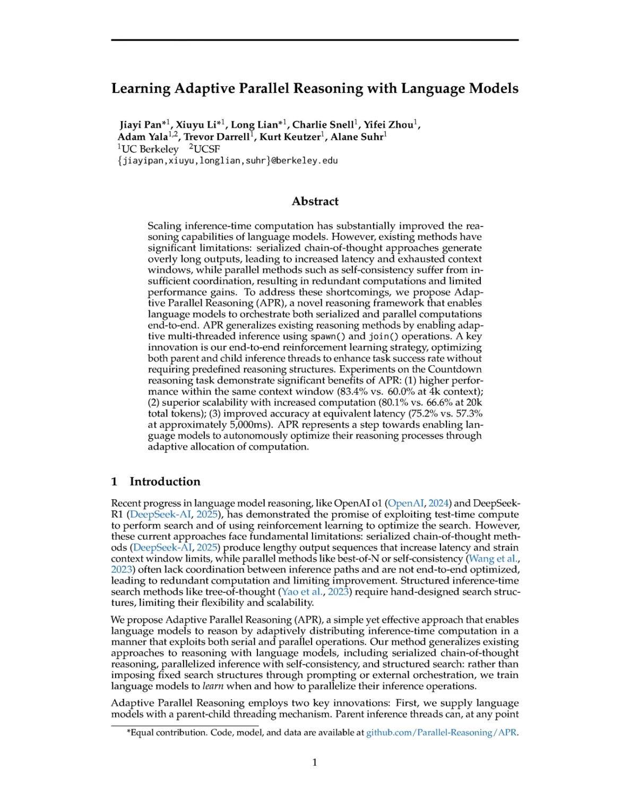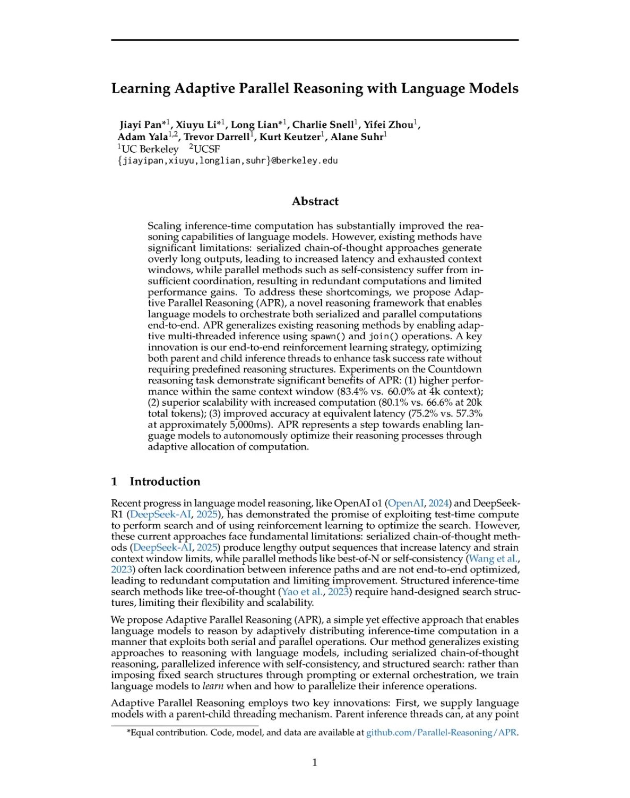Second, parallel methods like self-consistency lack coordination between inference paths, leading to redundant computations and suboptimal resource utilization. APR overcomes these issues by allowing language models to adaptively distribute inference time computation through a parent-child threading mechanism, enabling efficient exploration of the solution space without predefined structures. This flexibility not only enhances performance within fixed context size constraints, but also improves scaling behavior and reduces latency, ultimately leading to better overall task success rates.